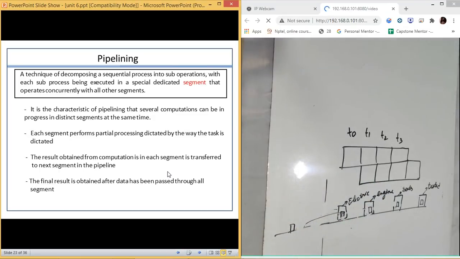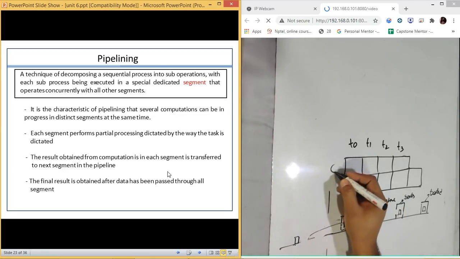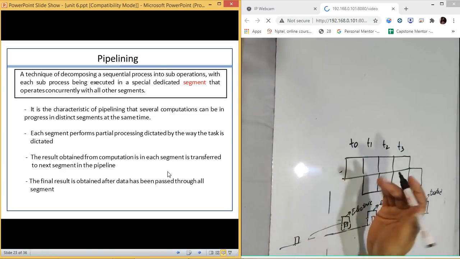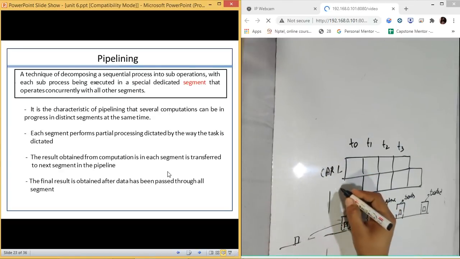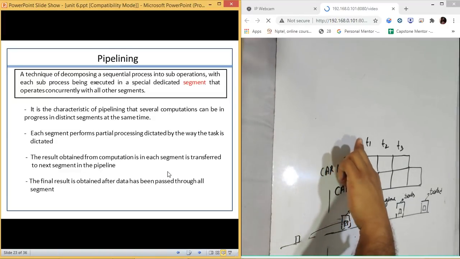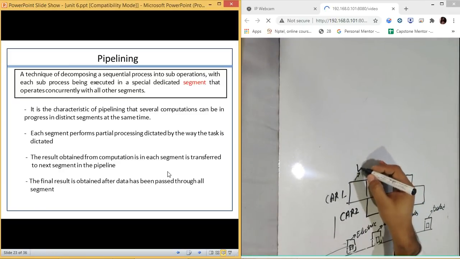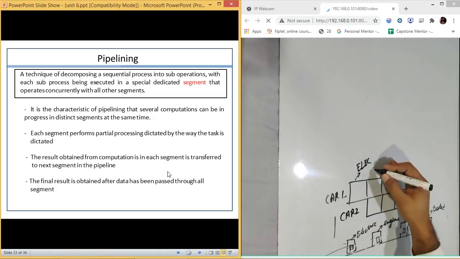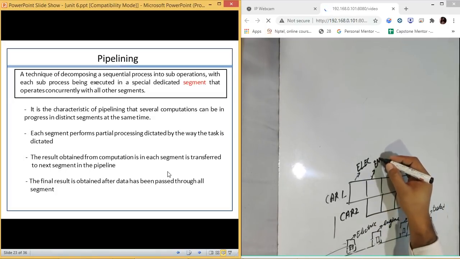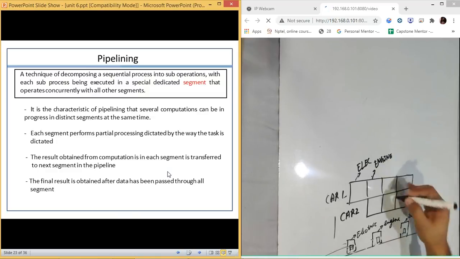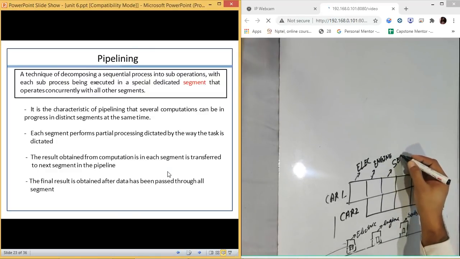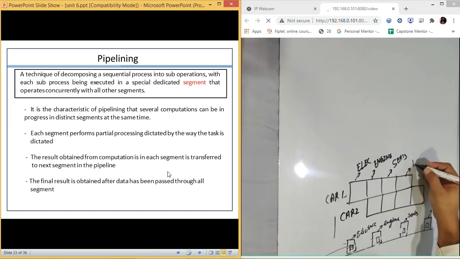So that is what the simple, if we don't talk about this process, what we can say is assume this is car 1. I will just take an example. This is car 1, this is car 2, and don't think of these as t0, t2, t1, t3. Just think this is an electric signal, electric place. This is for engine. This is for seats, and this is for testing. So these are the different stages which we have.